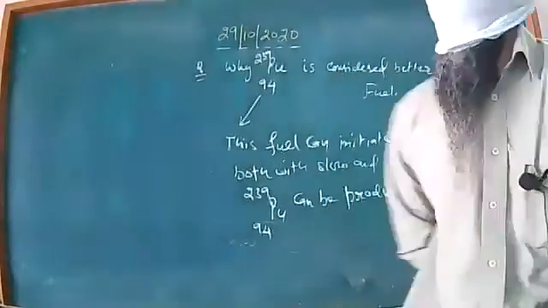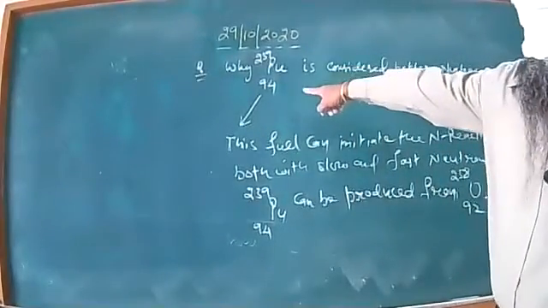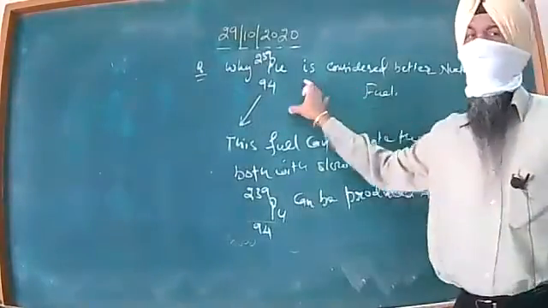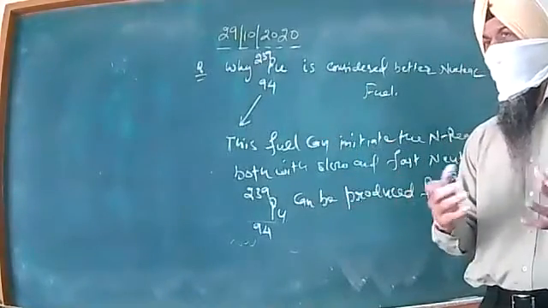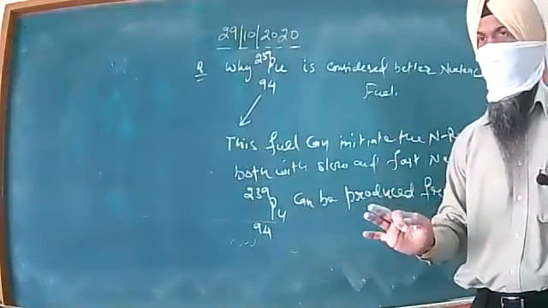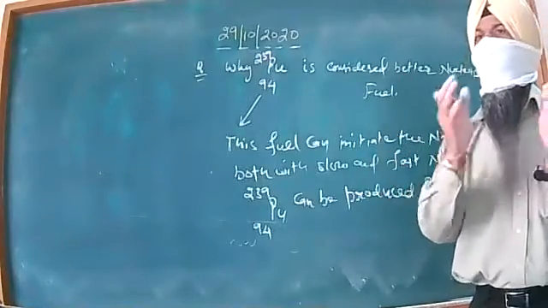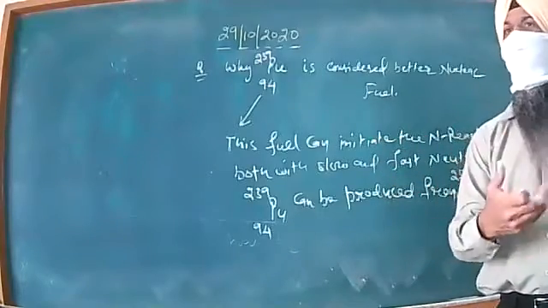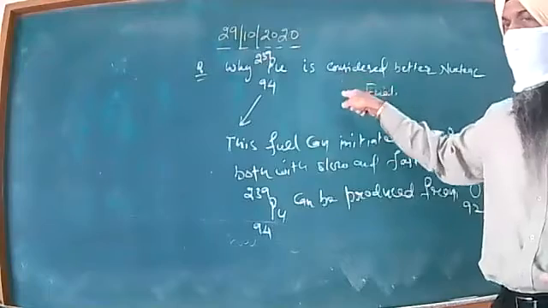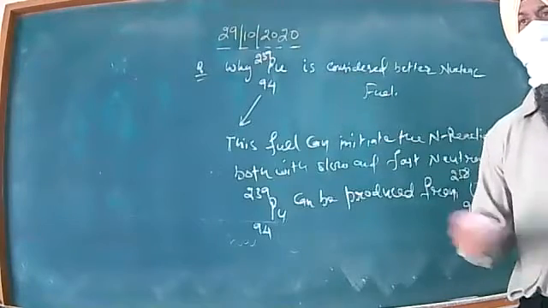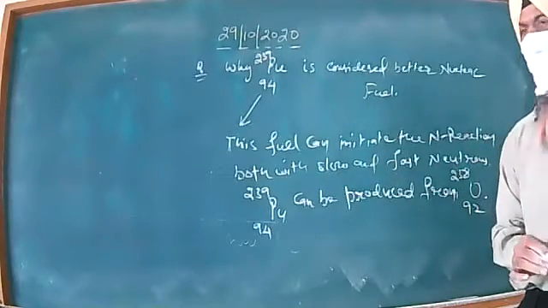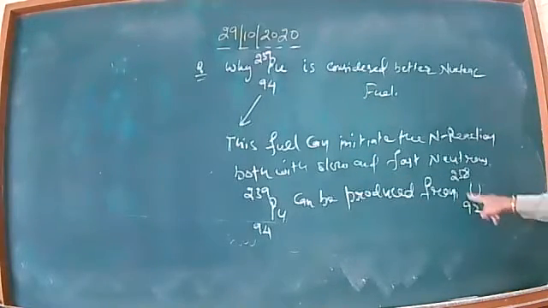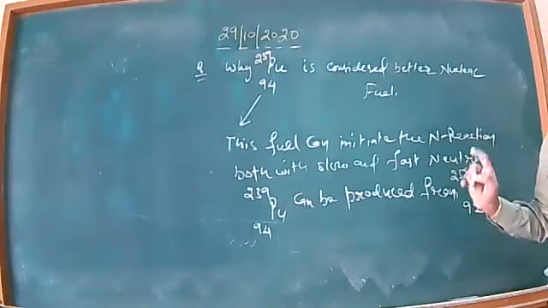Pay attention once again. In the case of plutonium, when we talk about nuclear reaction, plutonium is the only fuel which can initiate nuclear reaction with the slow as well as the fast neutrons. We need not have the moderator to convert the fast neutrons into slow neutrons, as we discussed in the case of a nuclear power plant. Secondly, plutonium can be obtained from uranium 92-238. I will show you how.